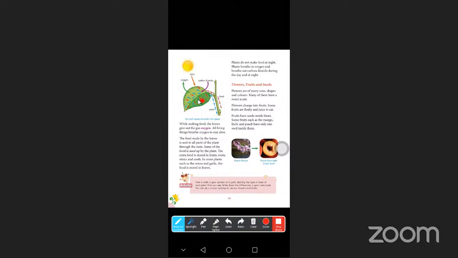Oxygen, and what are they using? Carbon dioxide. Okay, the food made by the leaves is sent to all parts of the plant. What are all the parts of the plant? Like fruits, the root and the stem. Okay, some other plants you are eating, such as onion. Okay, onion is there, no?